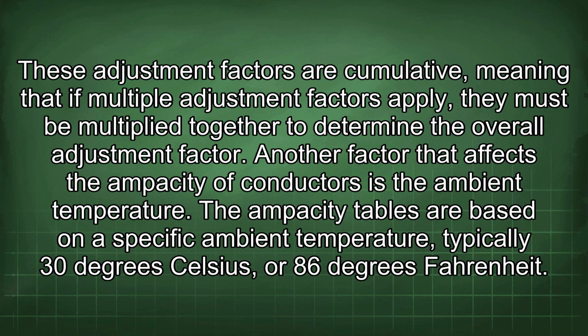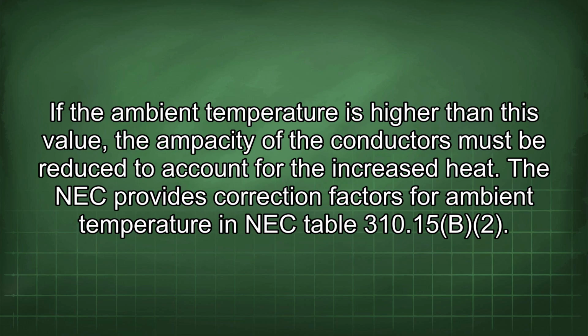Another factor that affects the ampacity of conductors is the ambient temperature. The ampacity tables are based on a specific ambient temperature, typically 30 degrees Celsius or 86 degrees Fahrenheit. If the ambient temperature is higher than this value, the ampacity of the conductors must be reduced to account for the increased heat. The NEC provides correction factors for ambient temperature in NEC Table 310.15(B)(2).